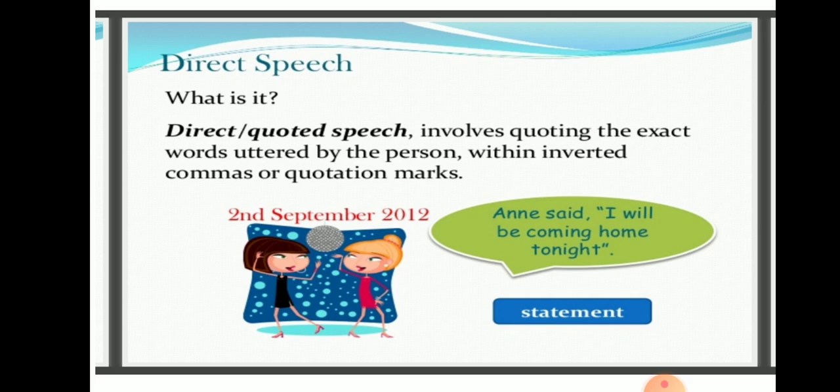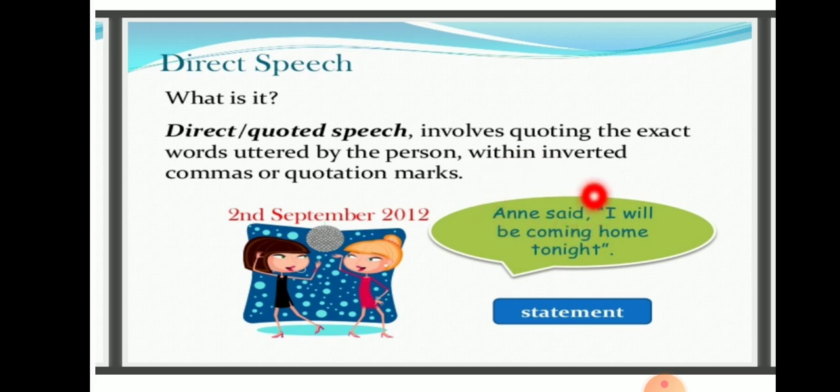Next, direct speech. What is it? Before changing a sentence from direct speech to indirect speech, you should know what direct speech is. A direct speech or a quoted speech involves quoting the exact words uttered by the person within inverted commas or quotation marks. This we already saw in the beginning itself. Here is an example for direct speech in statement form. You should observe that there are two parts in a given sentence. Annie said, this is one part. This is called the reporting part.